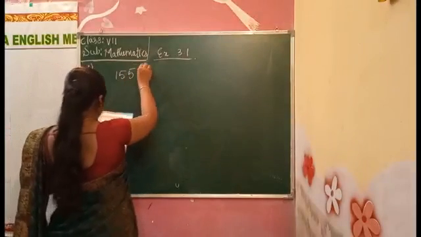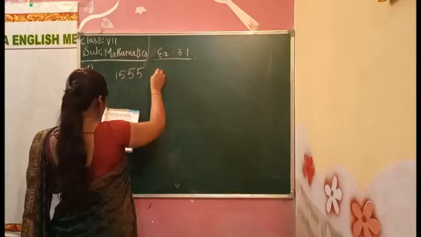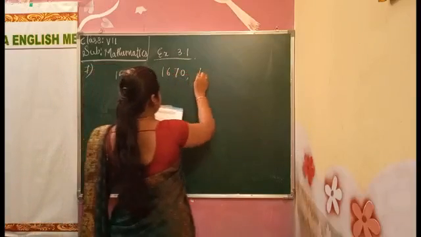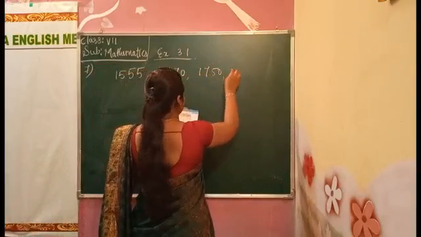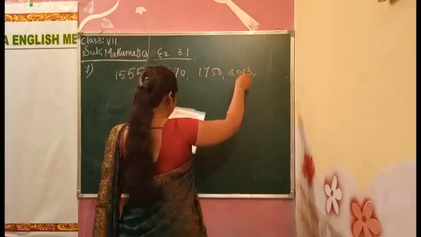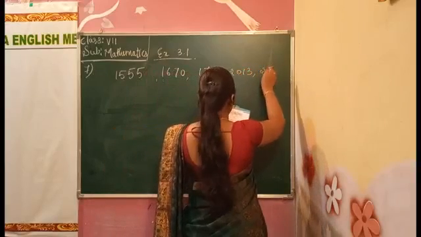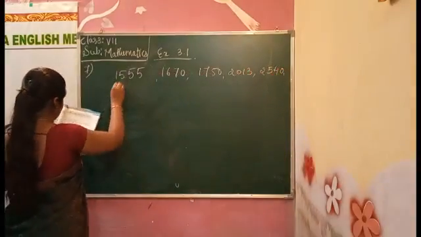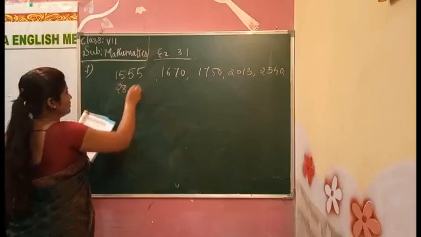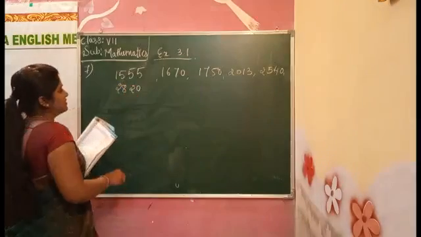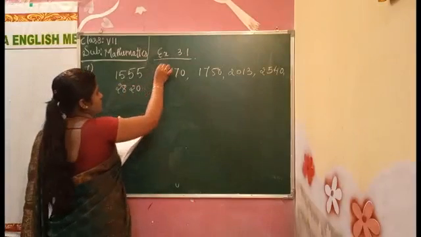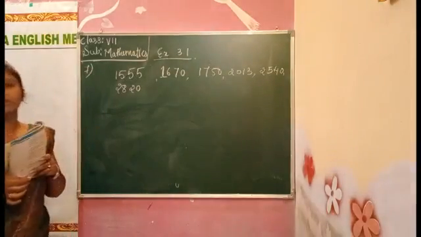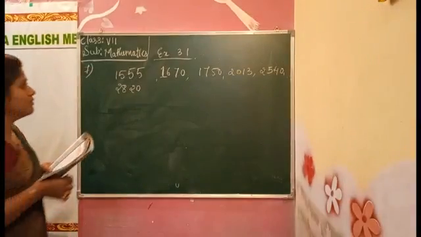1,555, 1,670, 1,750, 2,030, 2,540 and the last one is 2,820. These are the different numbers. These are the enrollment numbers.